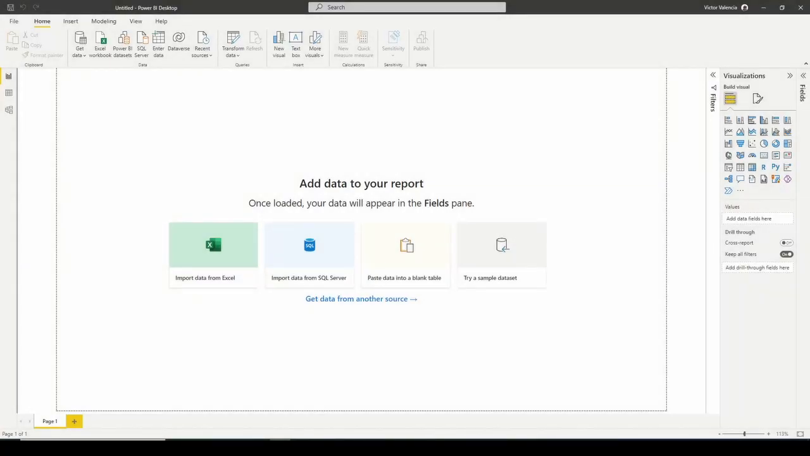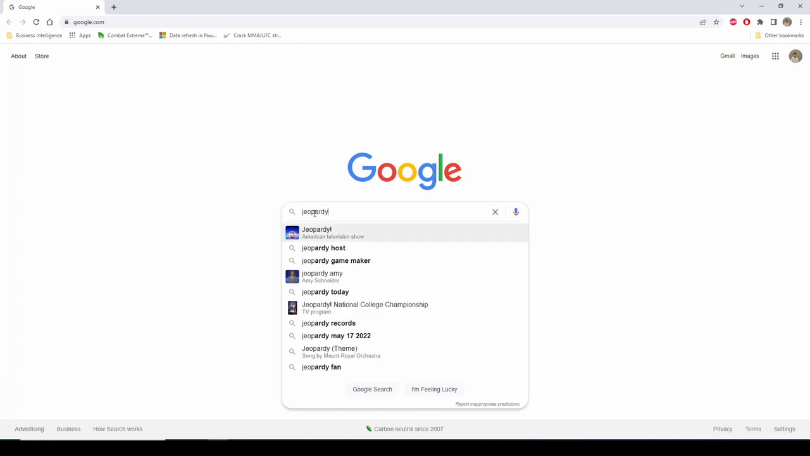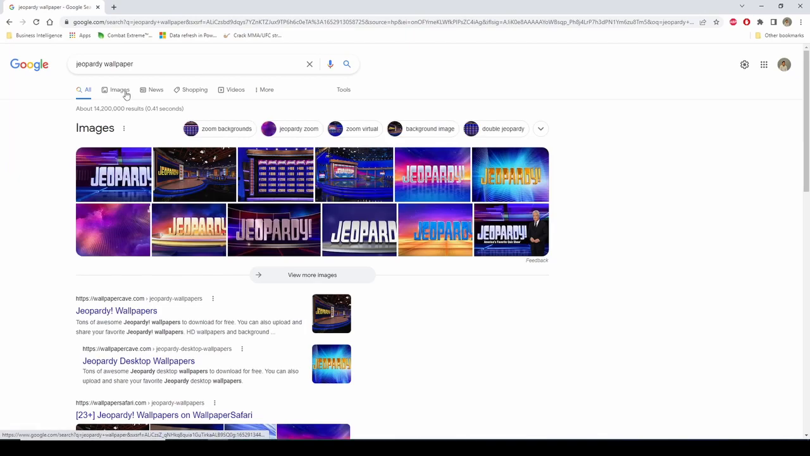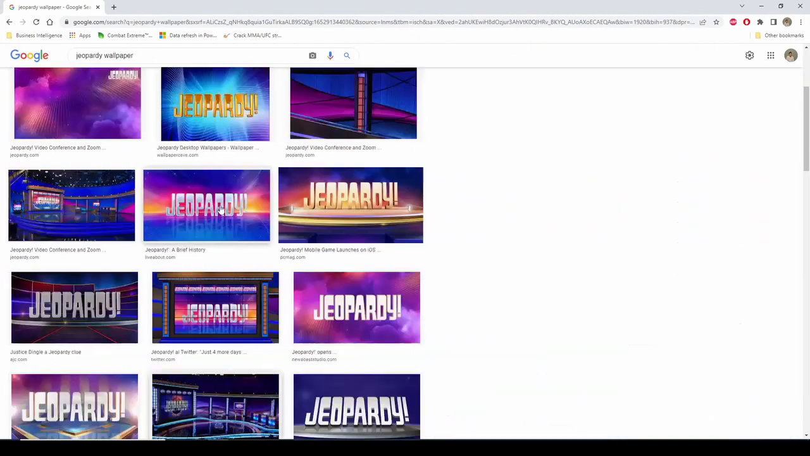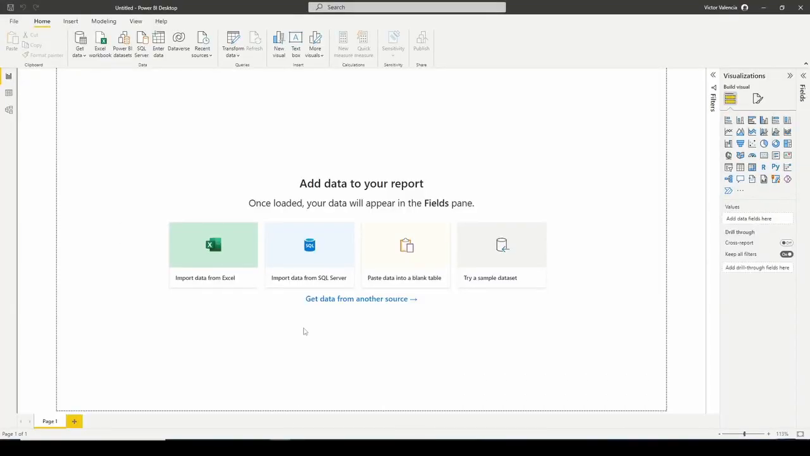Alright, so here we are in a blank Power BI file. And the first thing that we're going to do when building the Jeopardy board game is we're going to search for a background wallpaper. So there's nothing too complex. All you're going to do is jump into Google, find a wallpaper that works for you. I've already downloaded one, but I'm just showing you the steps. All I do is I come in here, I find something that works for me, I download it. I have mine downloaded, so I'm going to go ahead and load it into Power BI.